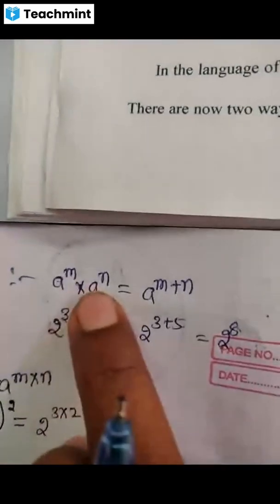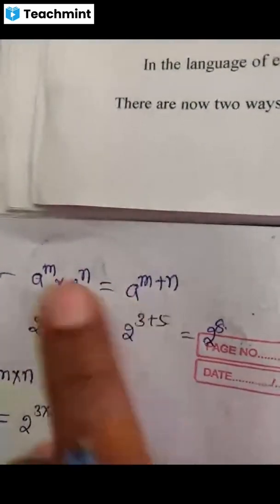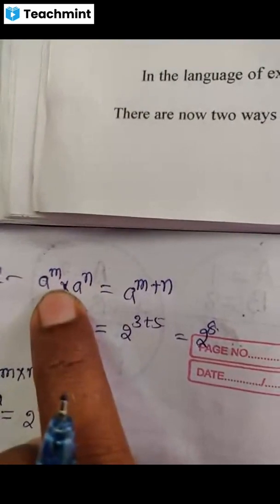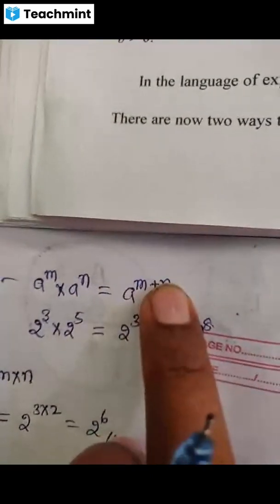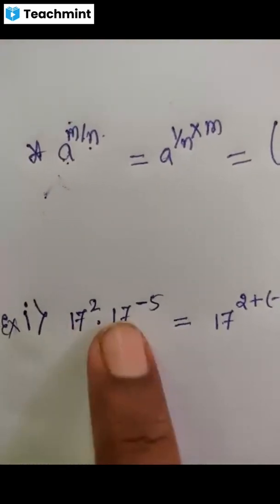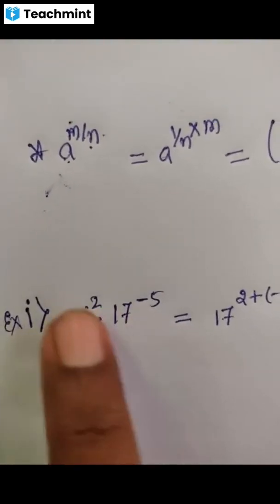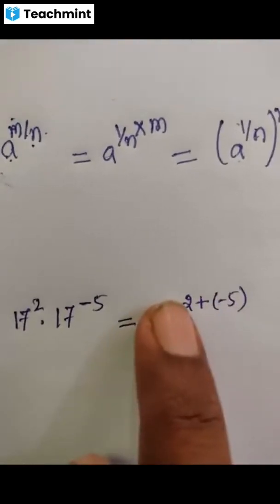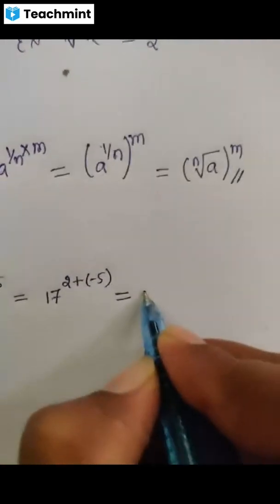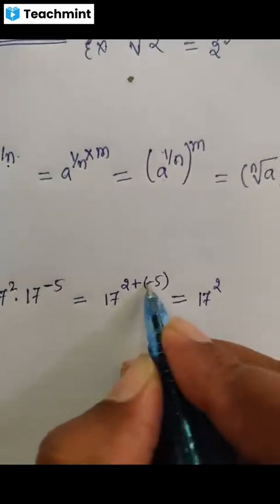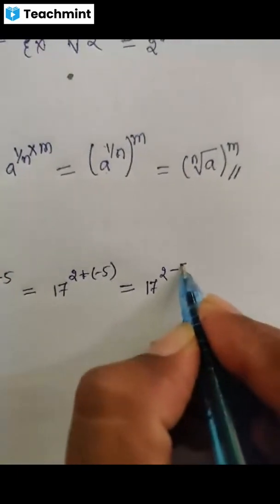Here bases are same, exponents are different and they are in multiplication, so we add their exponents. So 2 plus of minus 5.